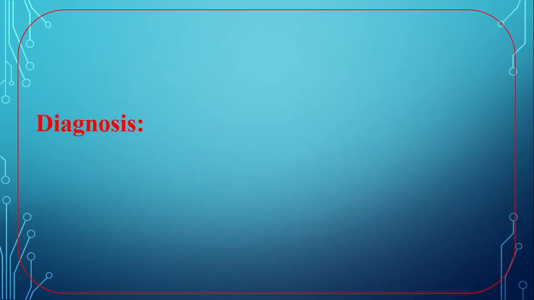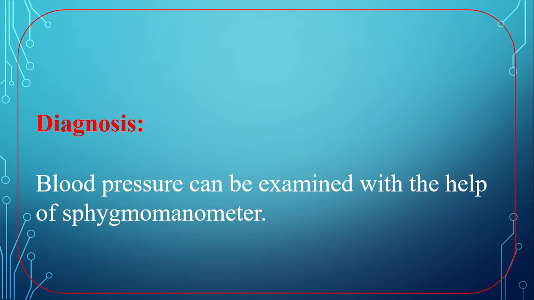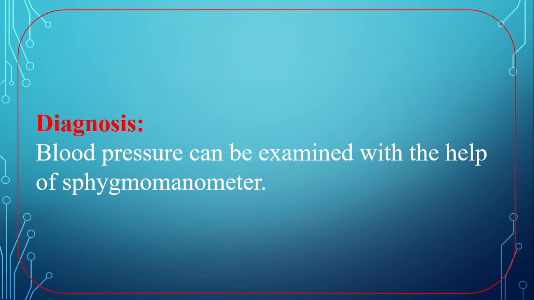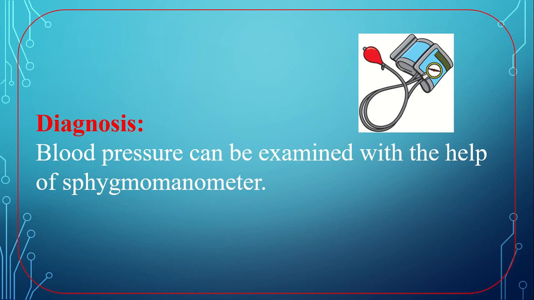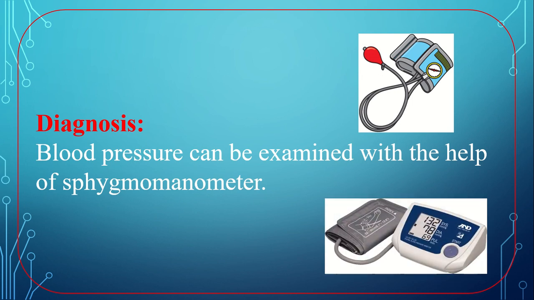Diagnosis. How can we diagnose hypertension? Blood pressure can be examined with the help of a sphygmomanometer. Analog sphygmomanometer and digital sphygmomanometer.